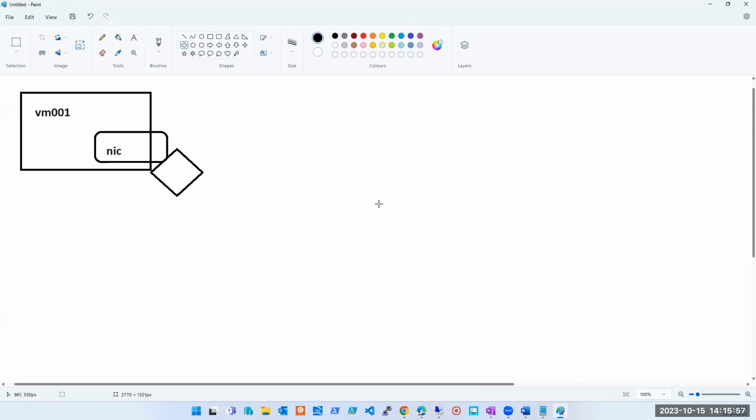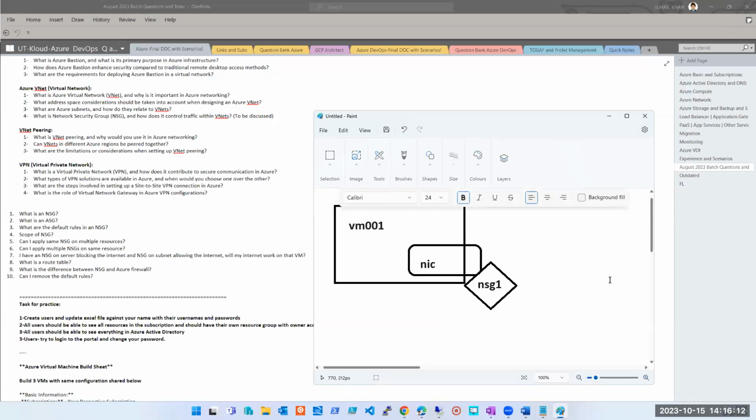Though in common talking terms, I will never say that it is attached to my NIC. Normally I'll say it's there on my server, because it is implied, everyone knows that when I say server, it is at the NIC level. You will never hear your interviewer explaining that it is on NIC. He will say it's on server. It's implied that you should know that when I say server, it is on my NIC. It is not on RAM. It is not on hard disk. It is not on motherboard. It is not on a graphic card. It is on NIC. I hope this is clear to everyone.